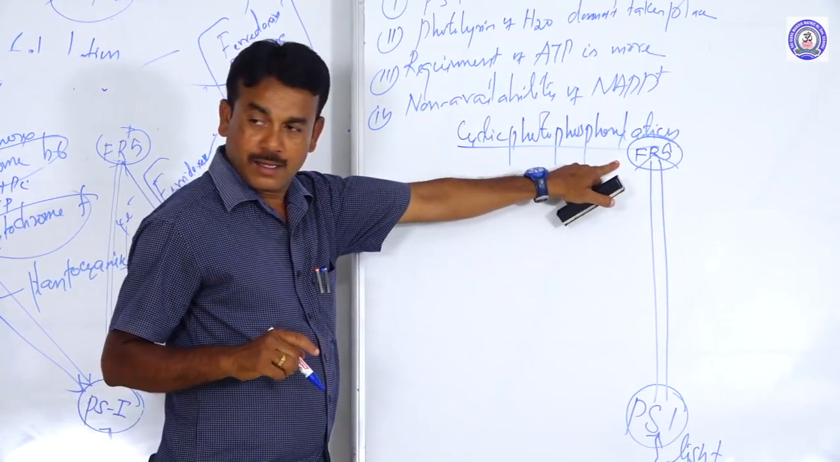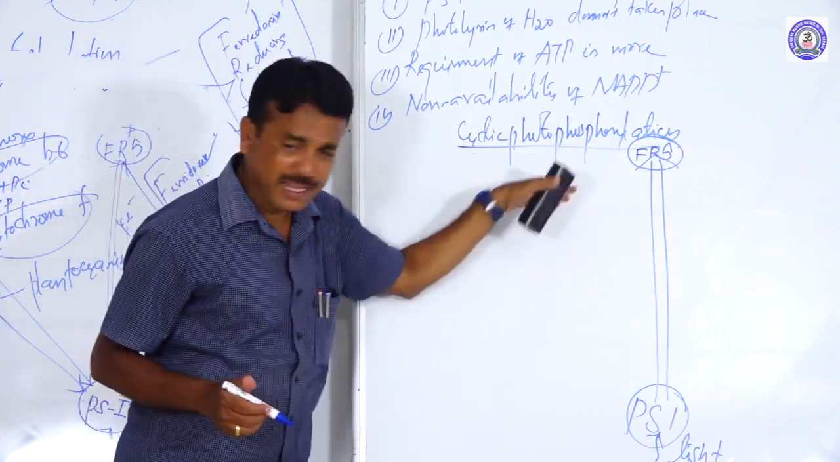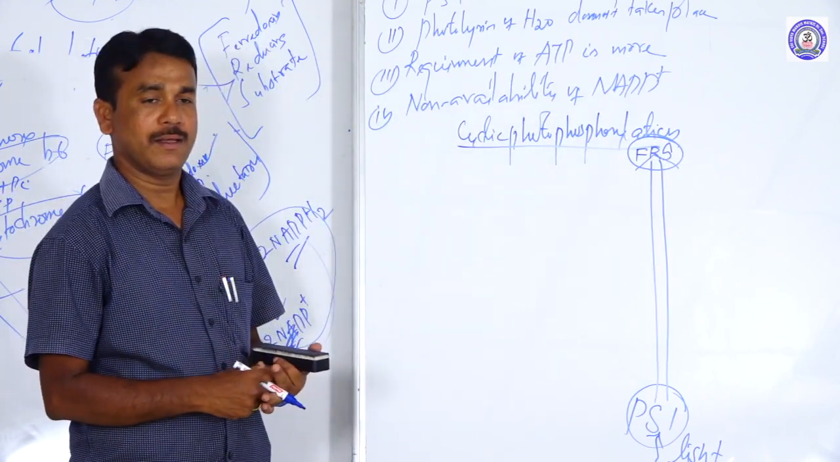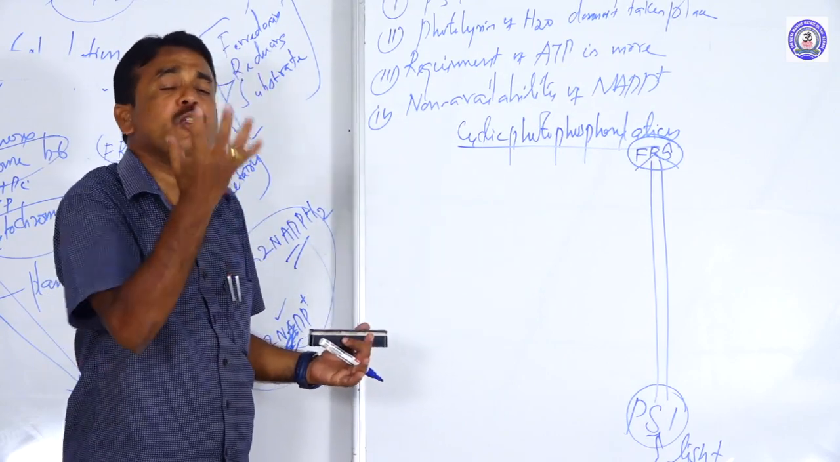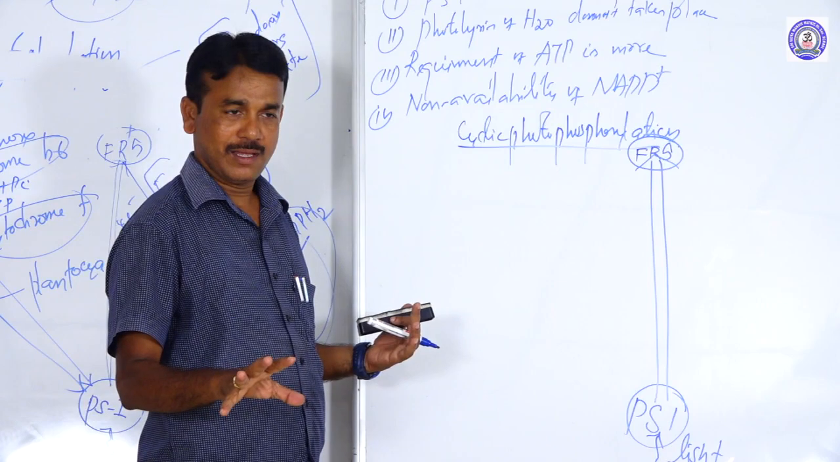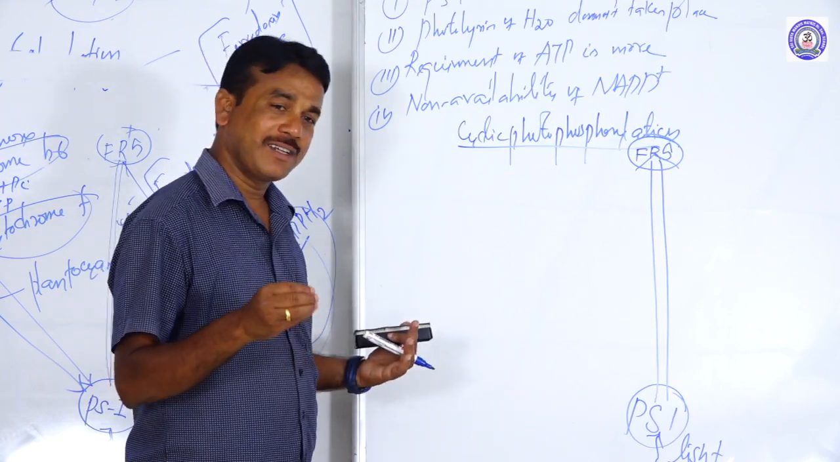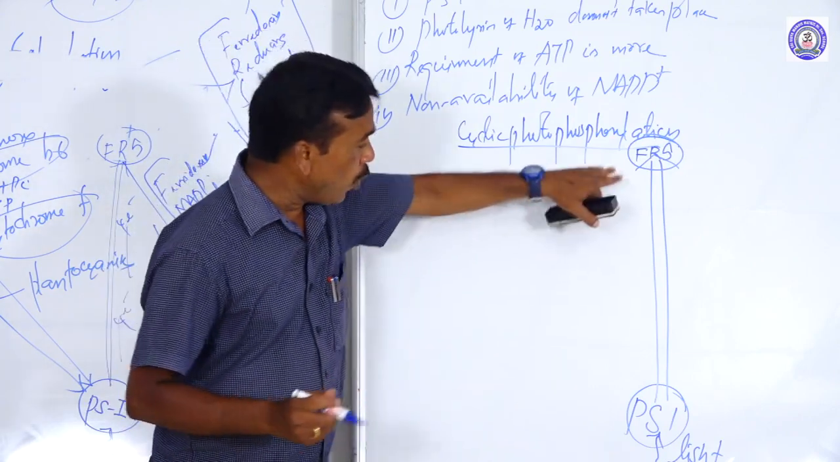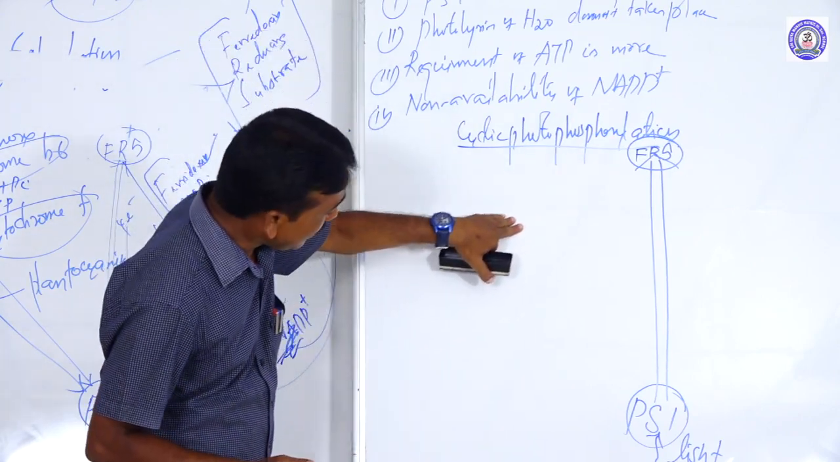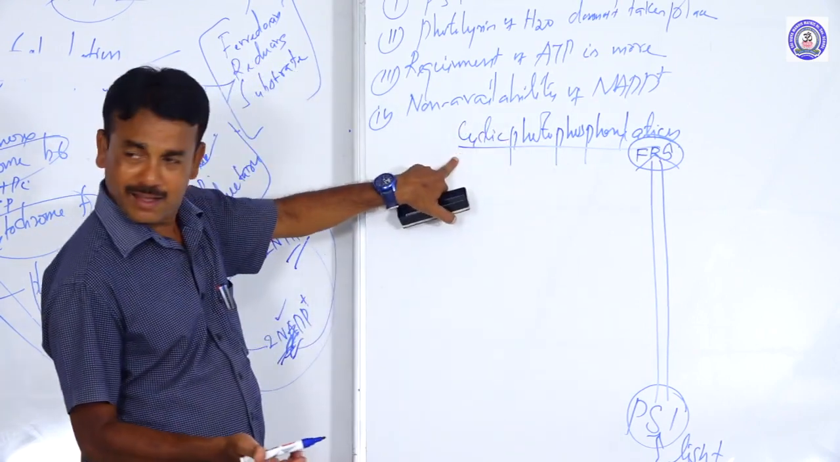Here, NADP plus is not available. So what happens? All the electrons received by FRS, the whole electrons without losing any, come back again to photosystem 1. That we call cyclic.